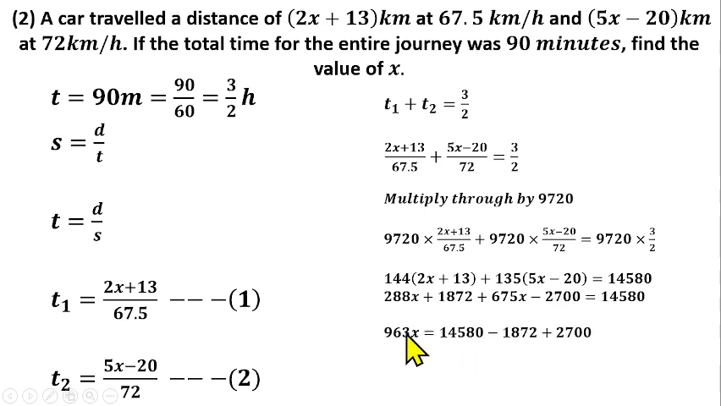So we have 963s equals, we take this to the other side, we take this to the other side as well. So we have 14,580 minus 1,872 plus 2,700. If you simplify the right hand side, we have 15,408. You can now find the value of s by dividing both sides by 963. So s will be equal to 16, which is the solution for question number 2.